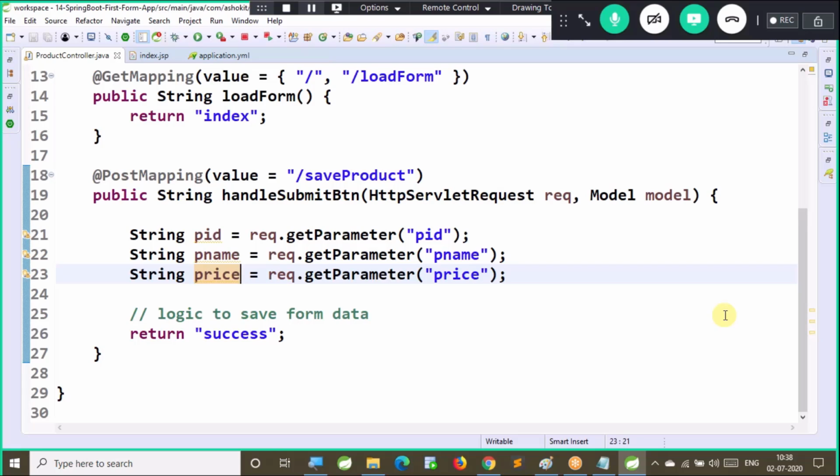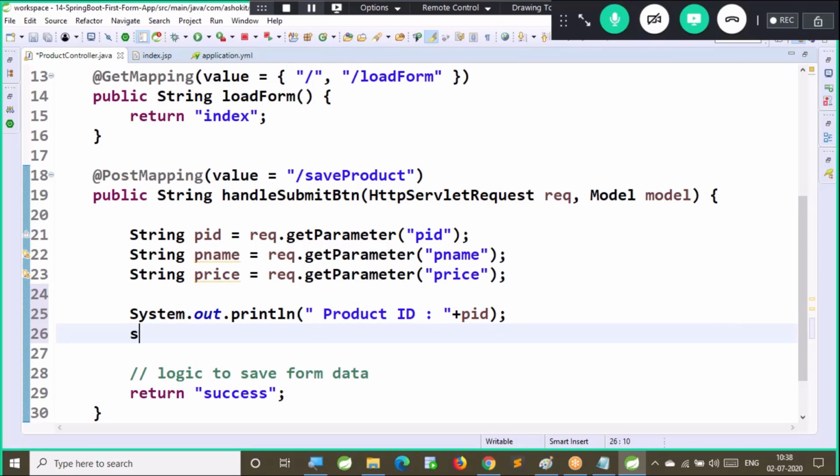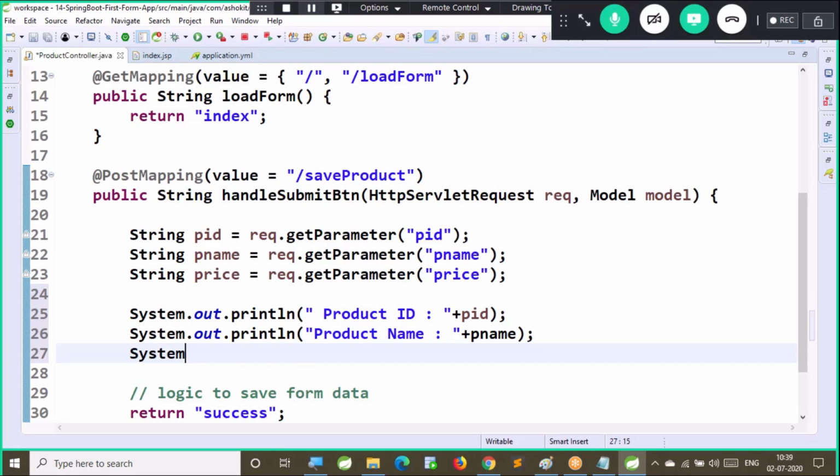Right. So let me print it really. Are we getting this data or not? Really, are we able to capture this form data or not? I'm printing this data on the console. System.out.println. In future we will use loggers for that. Product name, for that we will use pname. And System.out.println product price.